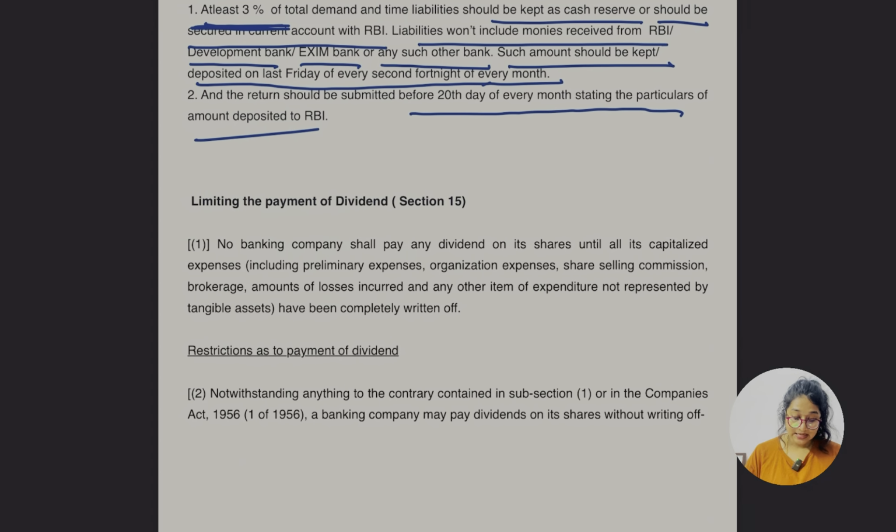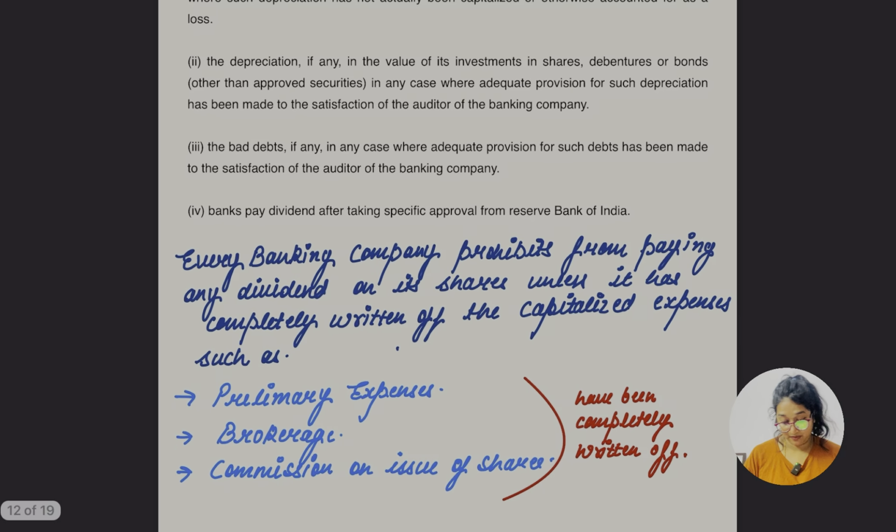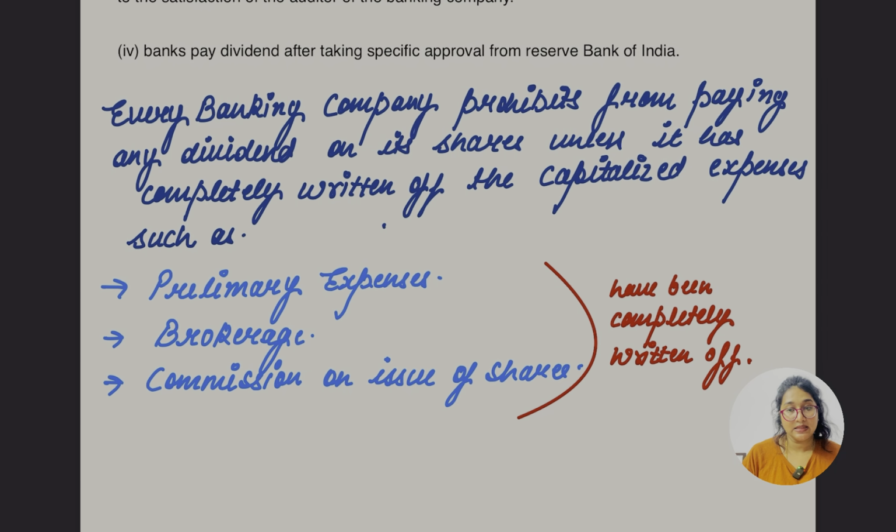Okay, this is limiting the payment of dividend. Okay, now they are saying that every banking company is prohibited from paying any dividend, ठीक है. They cannot pay dividend. First of all, they have to completely write off the capital expenditure, ठीक है. So they are saying if the banking company wants to give the dividend, in that case they have to completely write off the capital expenditure. Now we know what is the capital expenditure, preliminary expenses, याद है ना.